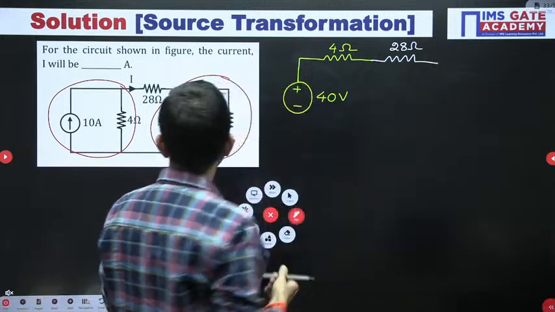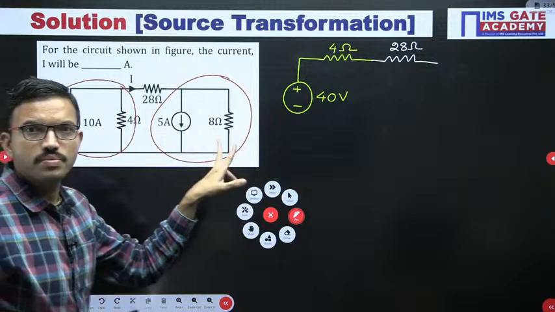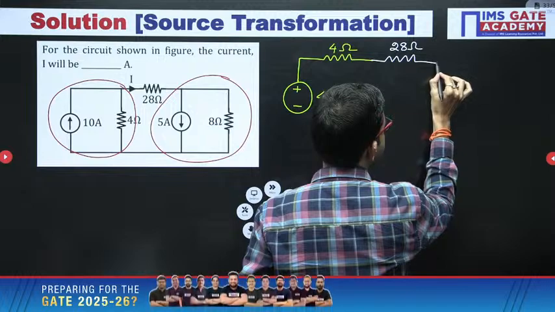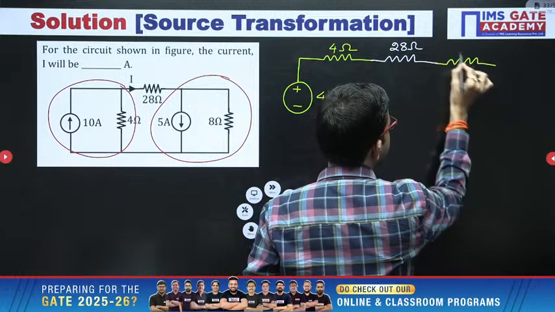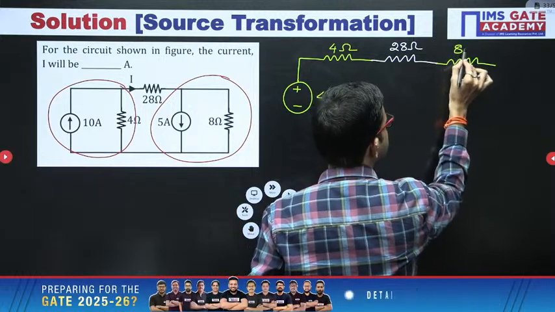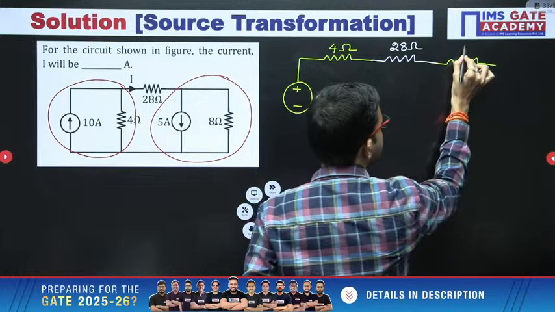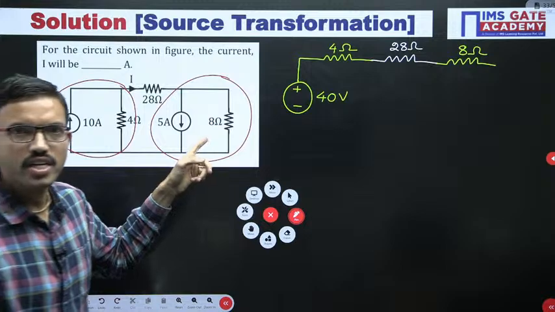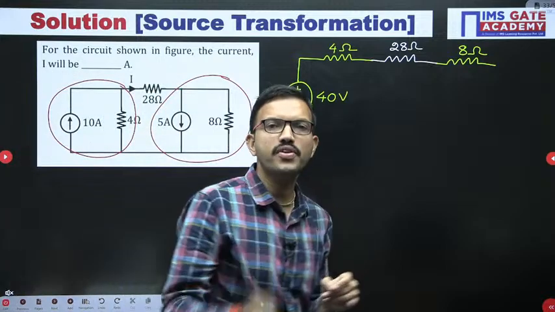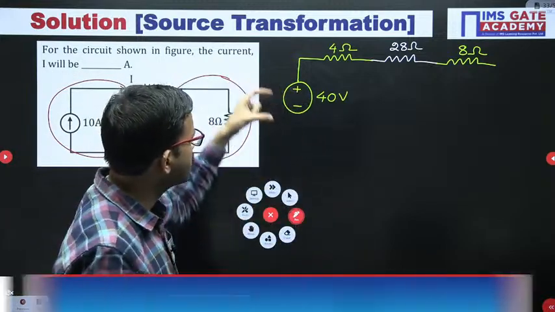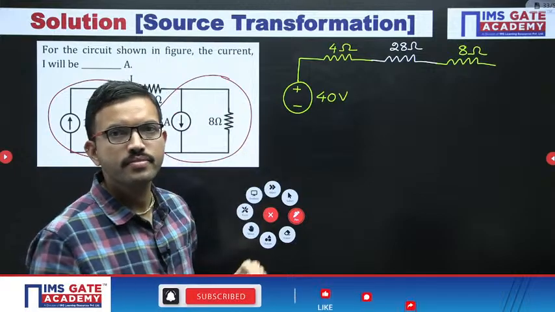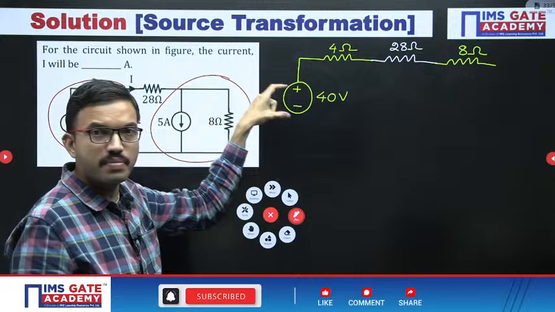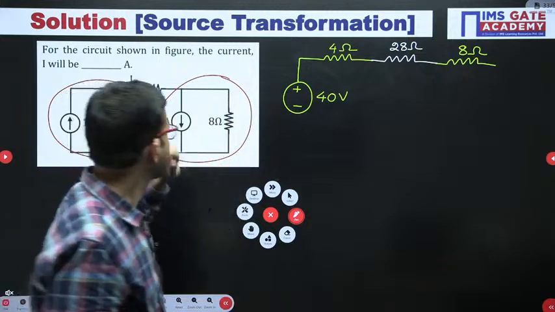Next, here also you can apply source transformation. So here I am keeping first the resistor 8 ohm, then the voltage source value will be 5 8s are 40. Now here the most important thing, the voltage polarities: whether I have to keep it like this or the other way. All of you confirm whether I have to represent the voltage polarities as plus minus or minus plus regarding this one.